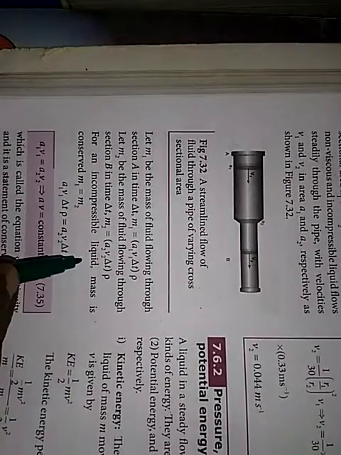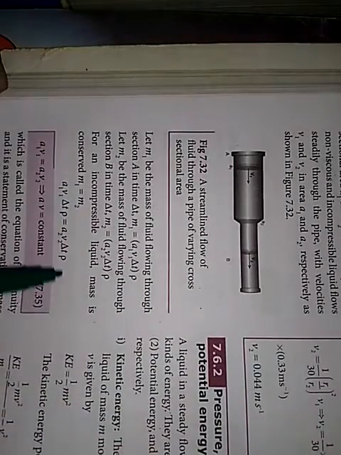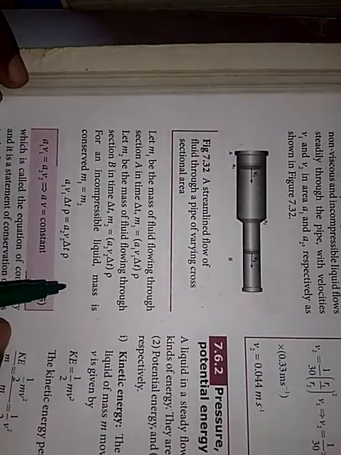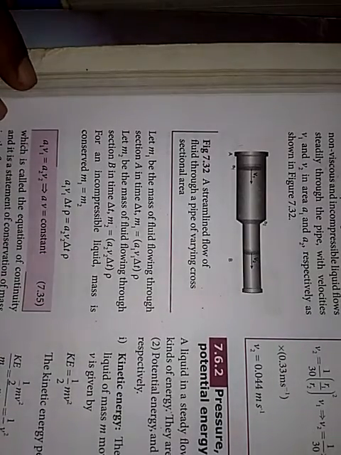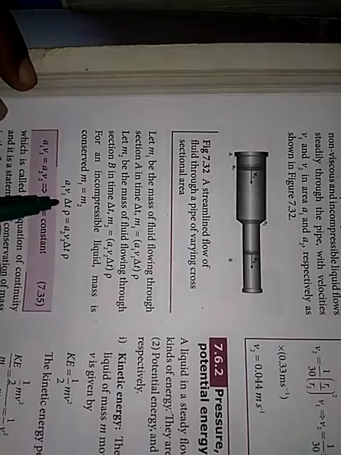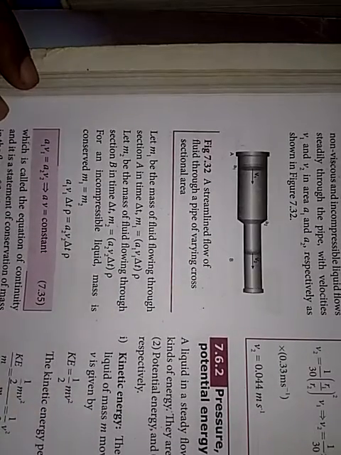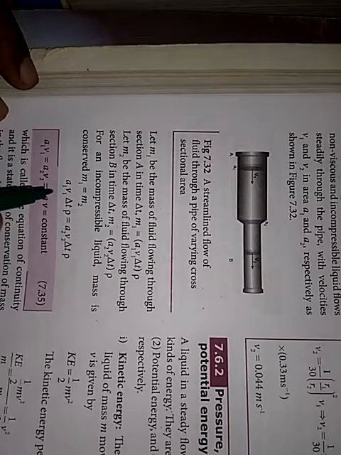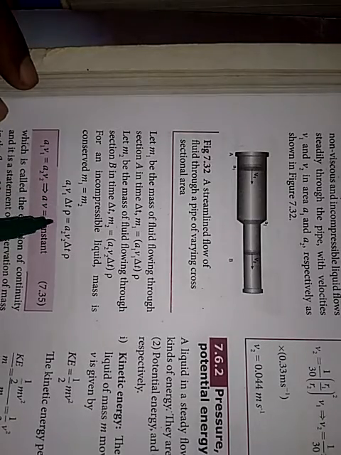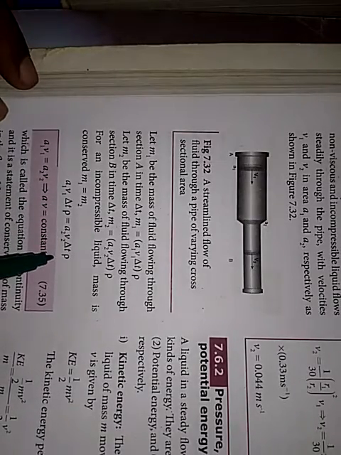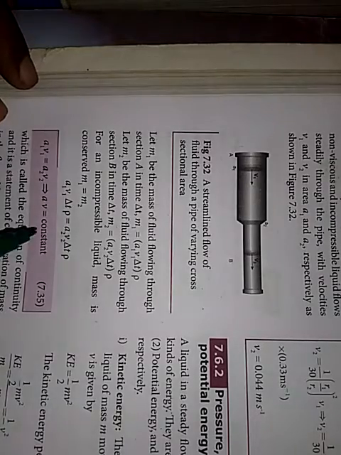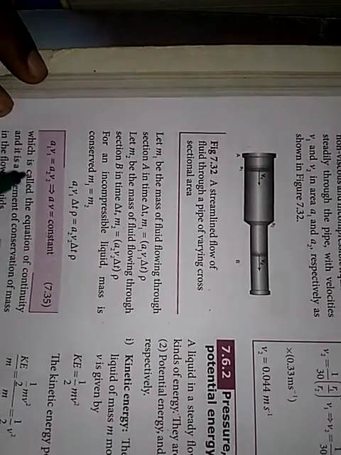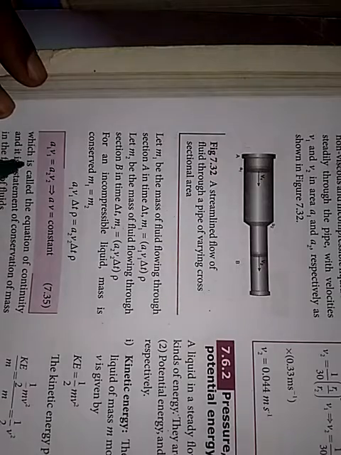For an incompressible liquid, mass is conserved. This is an important point. M1 should be equal to M2. So we can equate these two equations: A1 V1 del t rho is equal to A2 V2 del t rho. Rho gets cancelled, del t gets cancelled, and finally we have A1 V1 is equal to A2 V2.